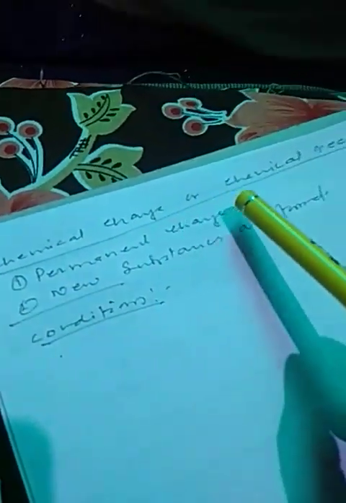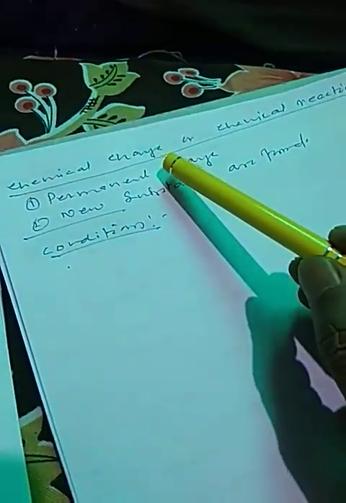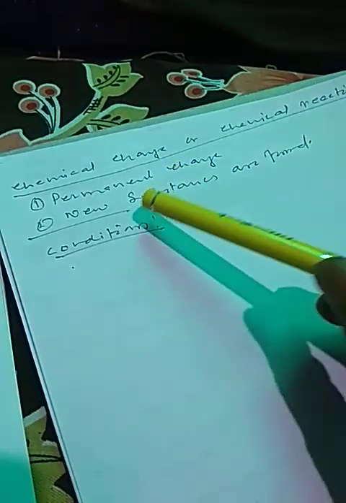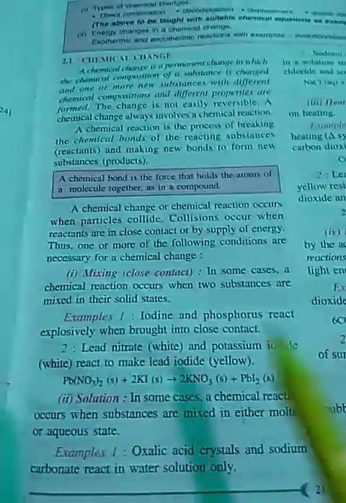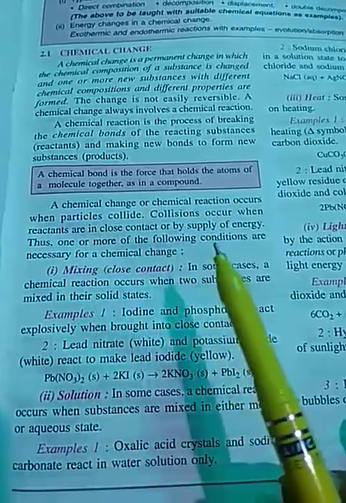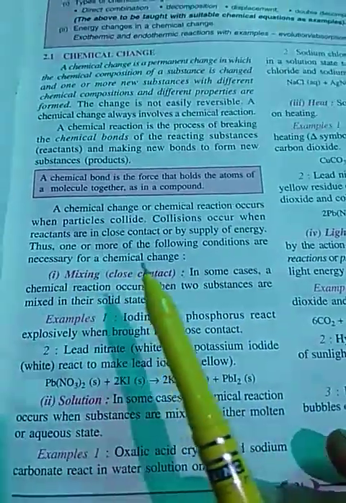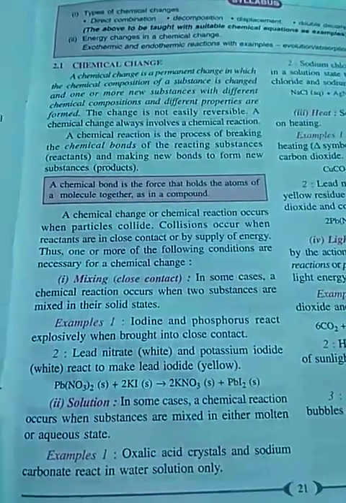Today once again I am giving you a short explanation about chapter 2, chemical change and chemical reactions. Chemical change and chemical reaction are both the same. We have known it right from class 4, 5, 6 that a chemical change is a permanent change in which new substances are formed. What are the conditions for a chemical change, for a chemical reaction?